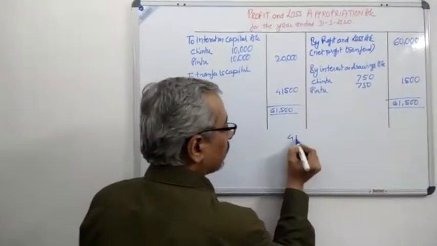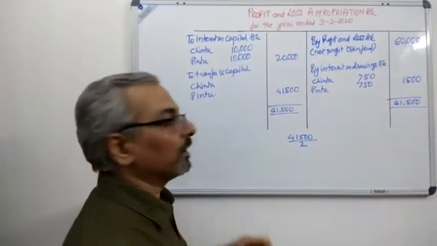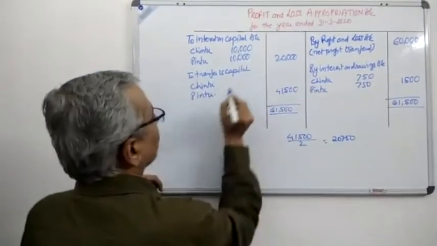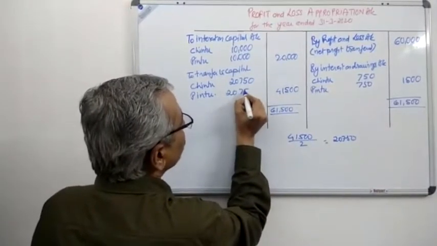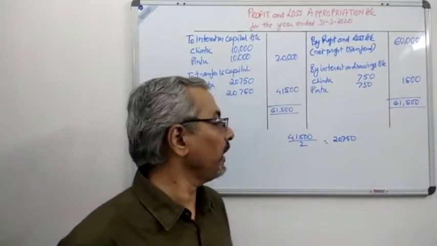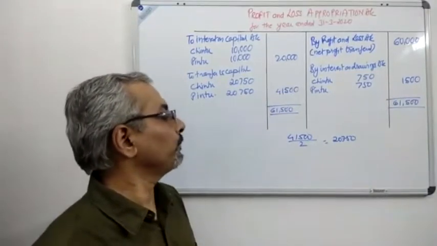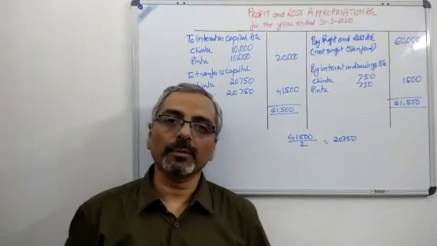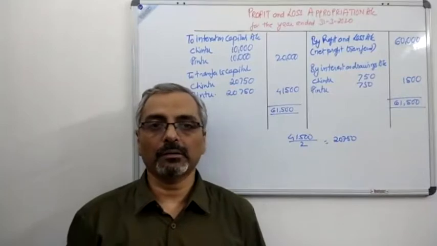Now that means 41,500, if we divide it by 2, because both of them are equal partners, we will be getting 20,750 for each partner. So 20,750 for Chintu and 20,750 for Pintu. This is how the profit is distributed. Repeat again: this is how the profit is distributed among the partners, that is Chintu and Pintu, because the PSR was not mentioned, and whenever the PSR is not mentioned in the question, it's to be assumed that the profit has to be shared equally among the partners.